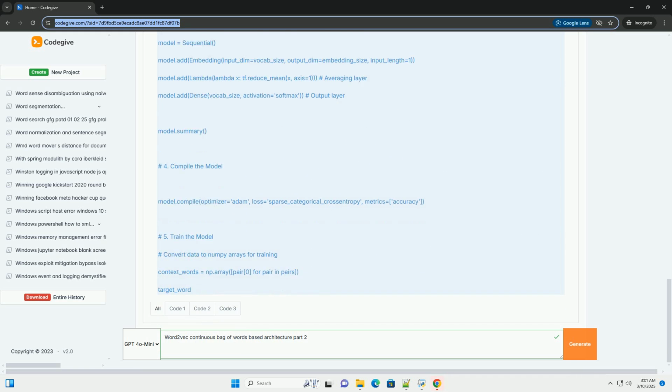5. Train the model. The training data is converted to NumPy arrays. The model is trained using model.fit with 50 epochs and a batch size of 32.